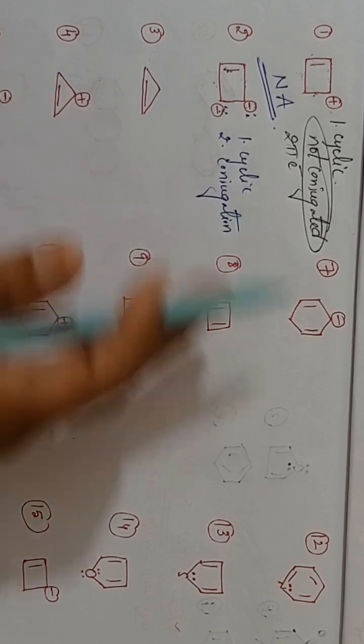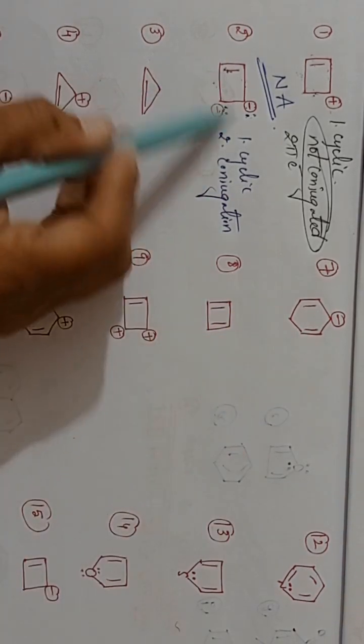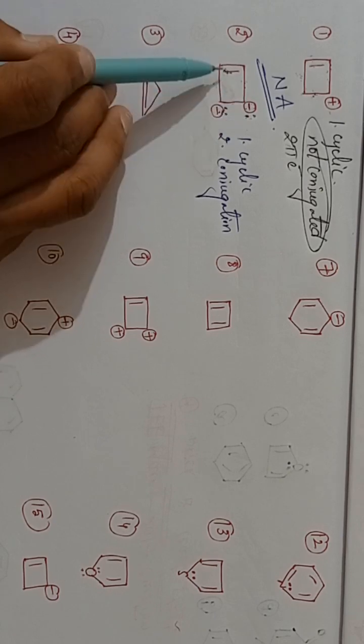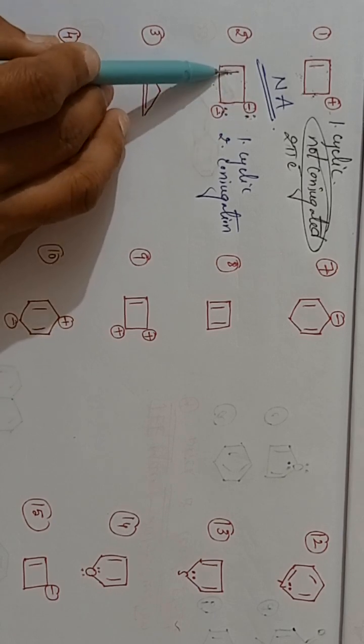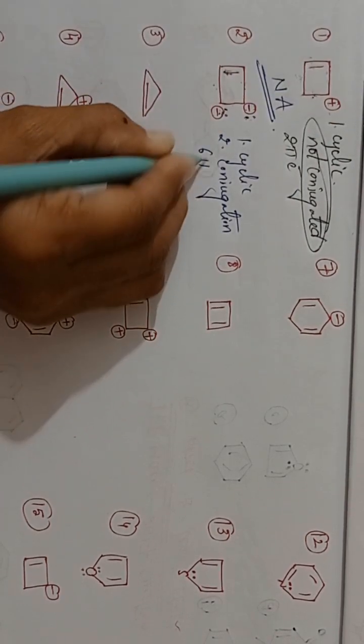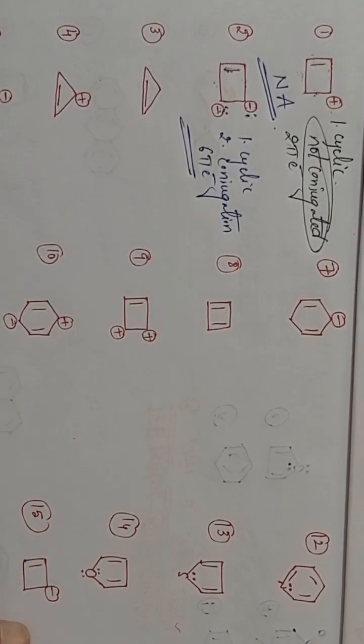You just have to count it. Remember, students, count the number of electrons: here 2, here 2, here 2. In total, how many electrons? A bond means 2 electrons. 2 plus 2 is 4, 4 plus 2 is 6 electrons. Yes, 6 pi electrons are there. 6 pi electrons means what?